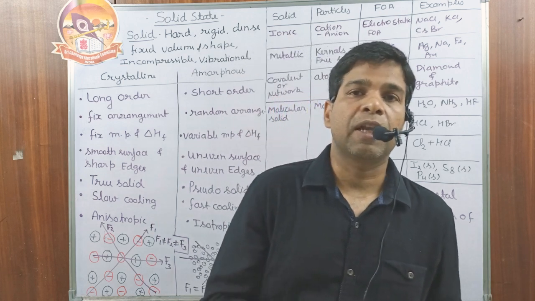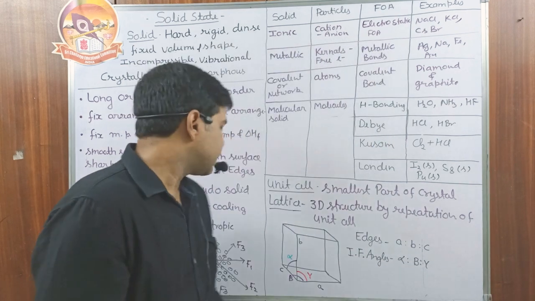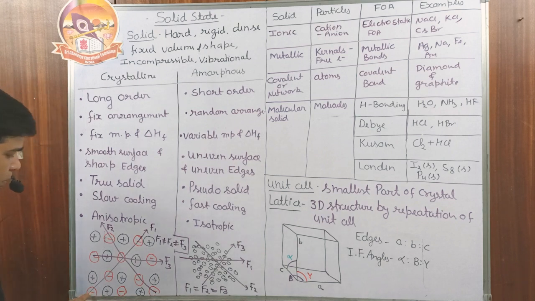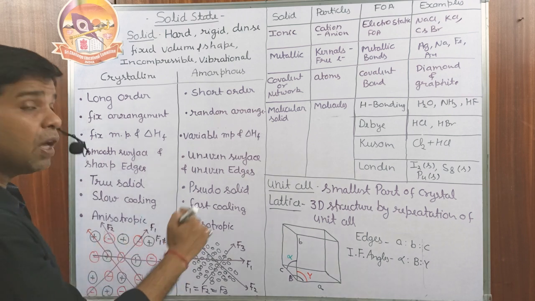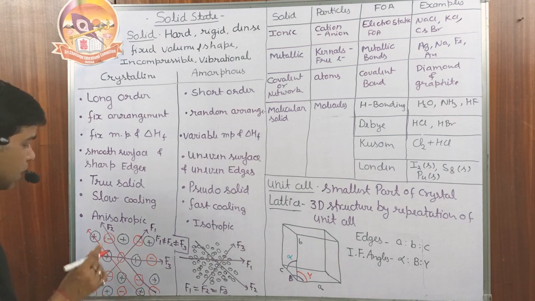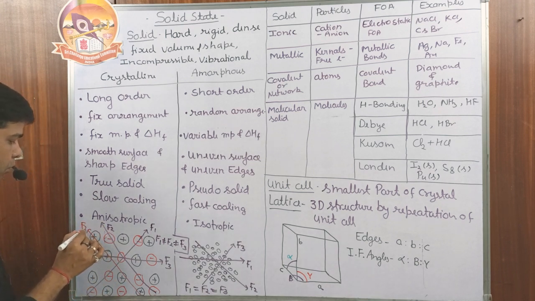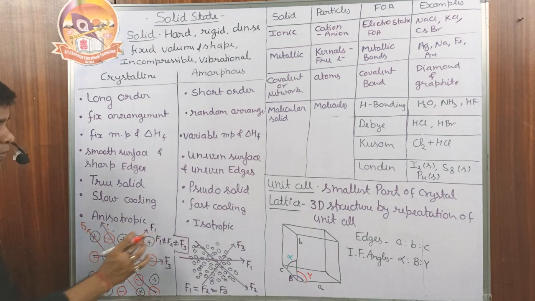For example, if we calculate the tensile strength in this direction, you see negative repulsion, negative repulsion, negative repulsion. In this direction we have repulsion. If I calculate in this particular direction, then you see cation repulsion, cation repulsion, but this repulsion is different from the anion repulsion. So this F2 is different from F1.